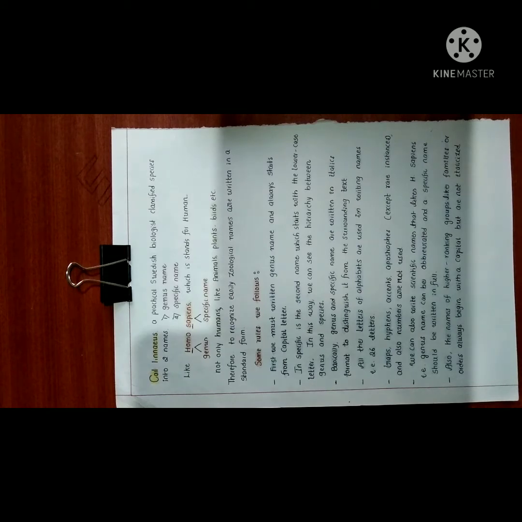Gaps, hyphens, accents, apostrophes, except in rare instances, and also numbers are not used. First one gaps, second hyphens, third accents, fourth apostrophes. These are not used in this manual.